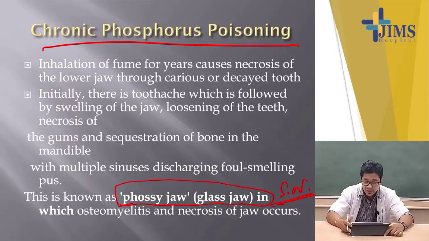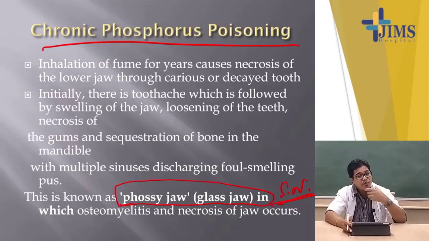Initially there will be toothache, intense pain over the teeth of the lower jaw, followed by swelling of the jaw, loosening of the teeth, necrosis of the gum, and sequestrum formation over the gum. From above it enters deep into the bone. Firstly the teeth and soft tissue, then it enters the mandible.